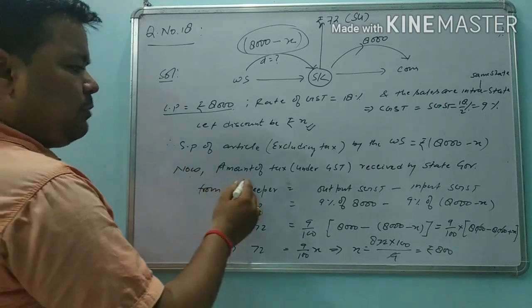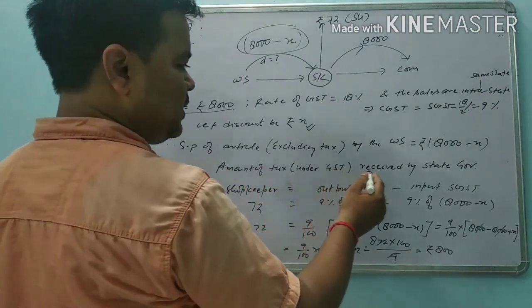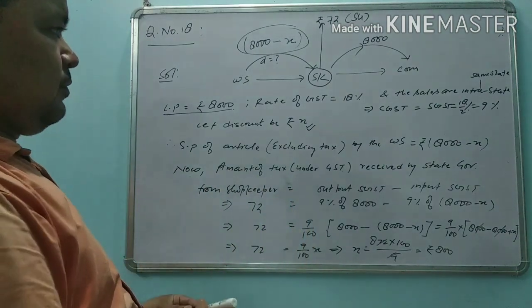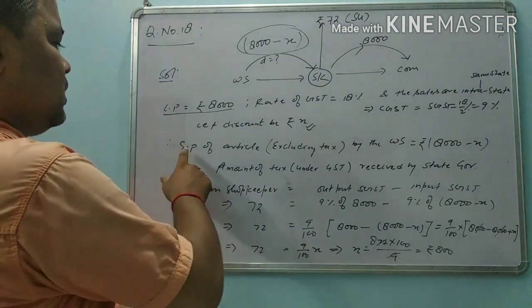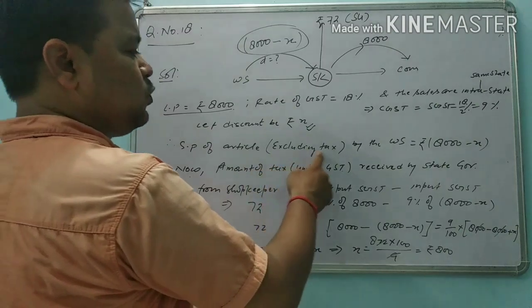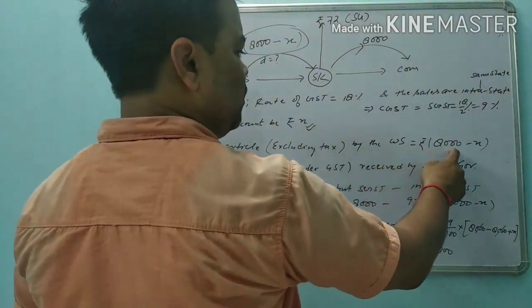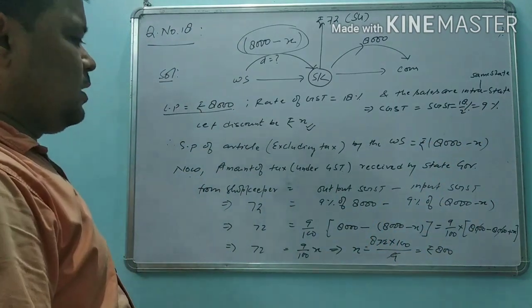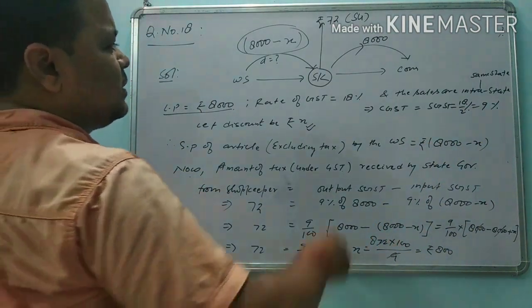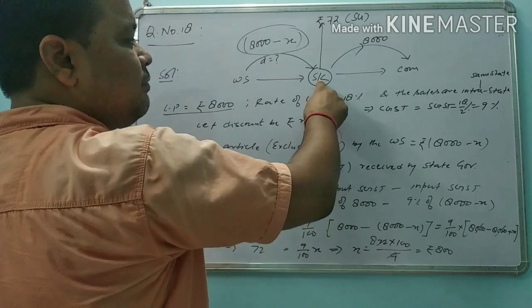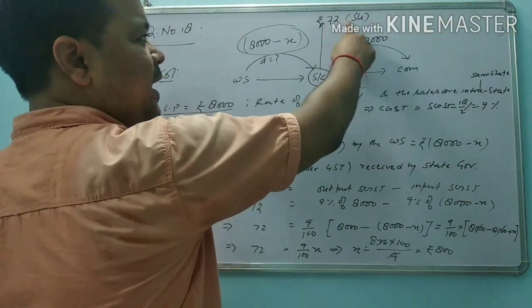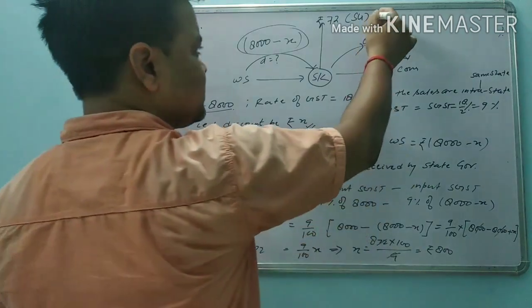So now the amount of tax under GST will be on the selling price of the article excluding tax by the wholesaler, which is 8,000 minus X. Okay. Since it is given that the shopkeeper gives 72 rupees to the state government as tax.